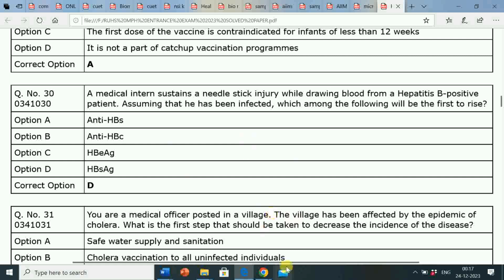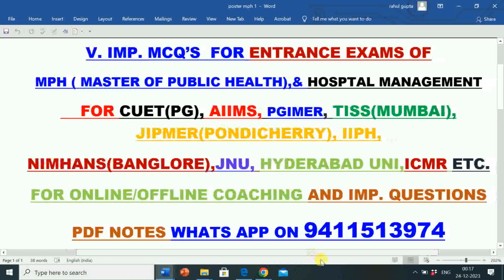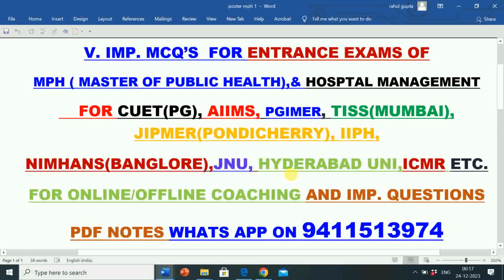So in this video 10 important MCQs have been given for the preparation of entrance exams for Master of Public Health for various universities and institutes like Common University Entrance Test, UTPG, AIIMS Raipur, AIIMS Jodhpur, AIIMS Rishikesh, PGIMER Chandigarh, TISS Mumbai, JIPMER Pondicherry, IIPH, NIMHANS Bangalore, JNU, Hyderabad University, Pune University, Lucknow University, ICMR Bhubaneswar, and all other universities and institutes which conduct Master of Public Health and Hospital Administration entrance exams, and for students preparing for various public health, hospital management and other competitive exams.